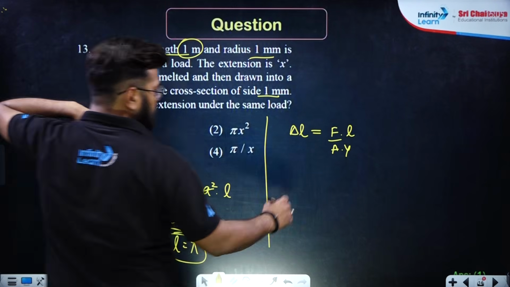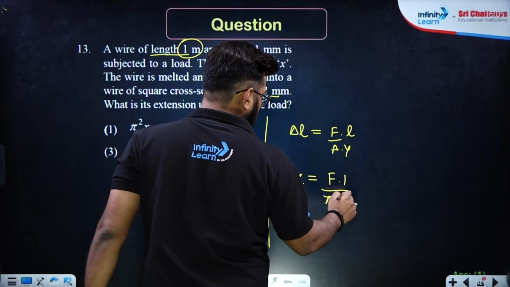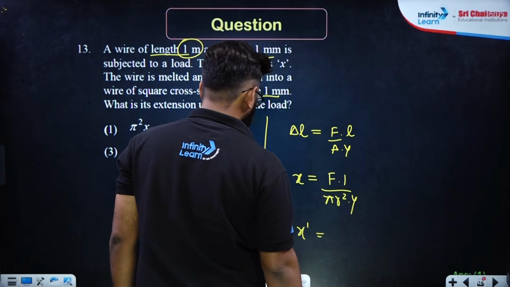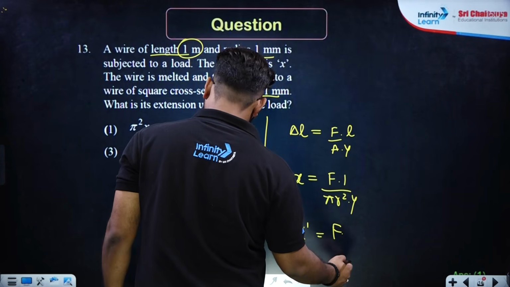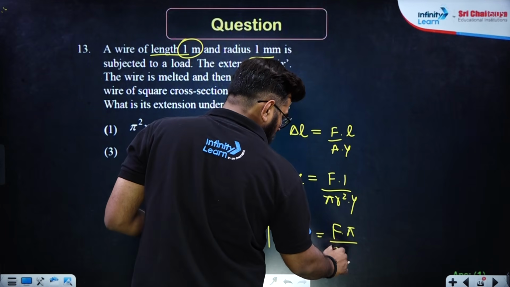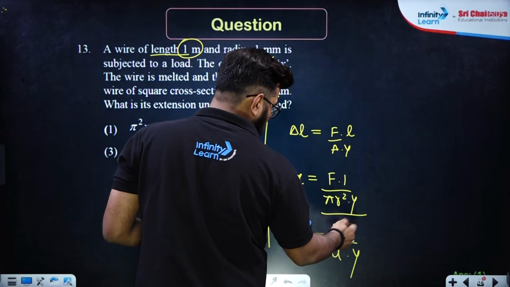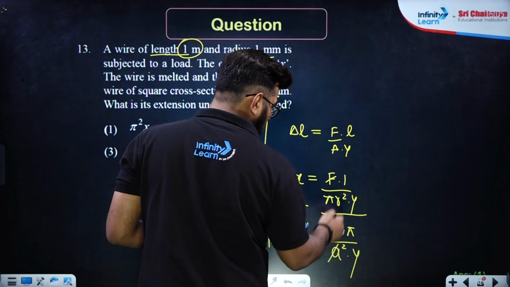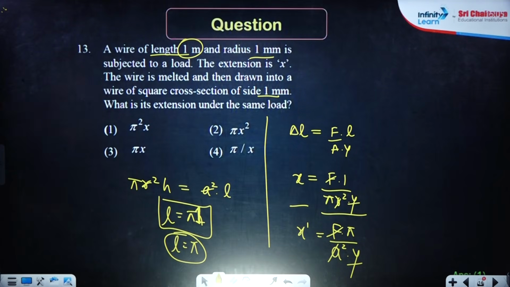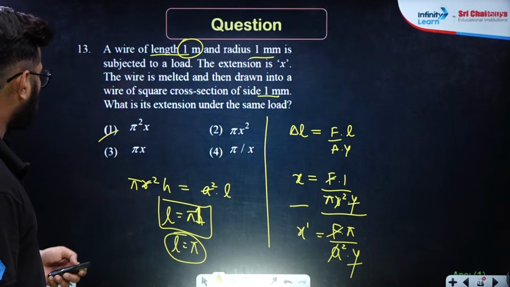So for the first case, x was force F into 1 upon area pi r square into Y. Now for x dash, it will be force into the length pi, divided by the area a square into Y. Divide them: F cancels, a square and r square are the same and get cancelled, Y also cancels. So x upon x dash is 1 upon pi square, that means x dash is pi square into x, right? That means 1 is the right answer.